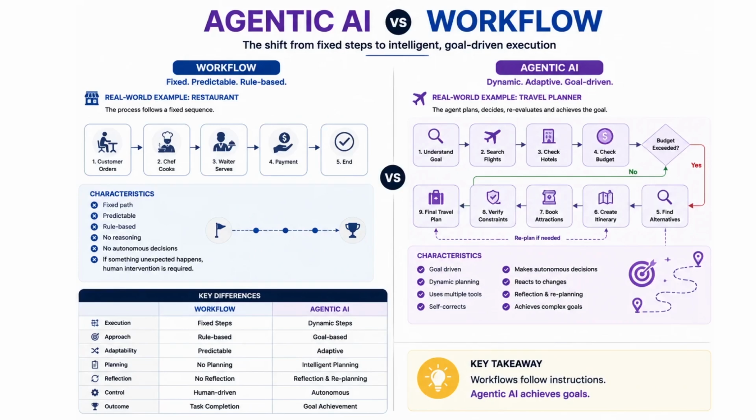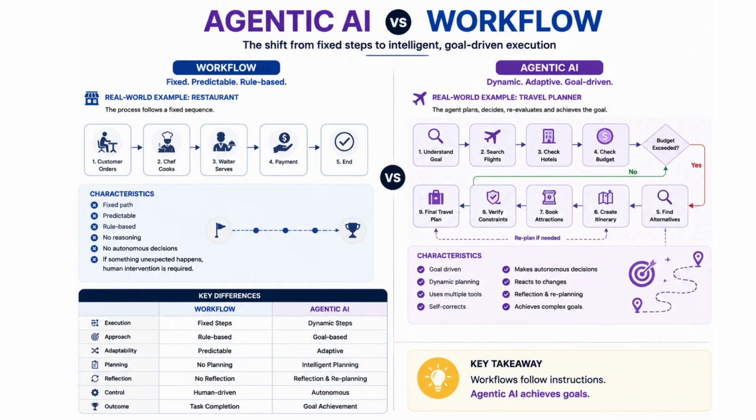This is a workflow. You can see that the process follows a sequence here, in the same way customer orders, chef cooks, waiter serves, payment, and the end. So here what we understand is that there are fixed paths which are predictable. It's rule based. There is no reasoning, no autonomous decision making, and if something unexpected happens, human intervention is required here. But when it comes to agentic AI, even if something goes wrong, the AI is smart enough to reroute the entire process. So, for example, here you can see that budget exceeded.